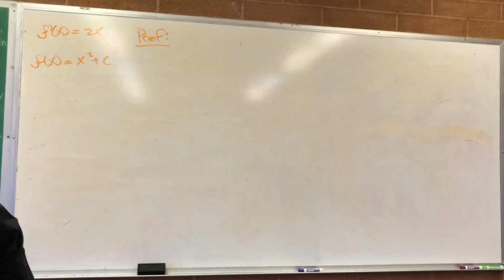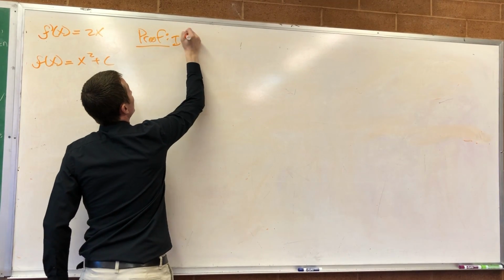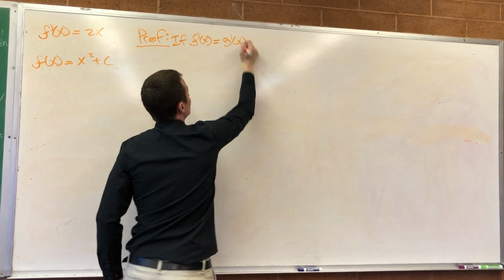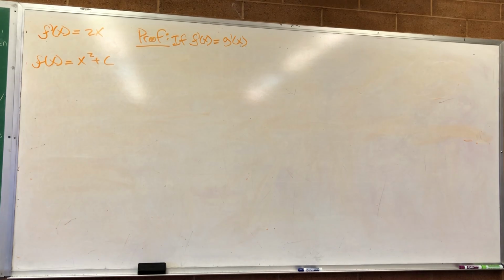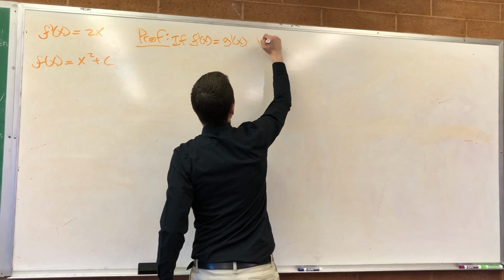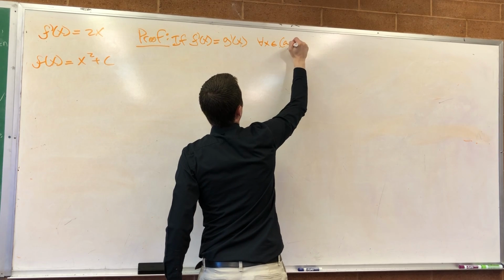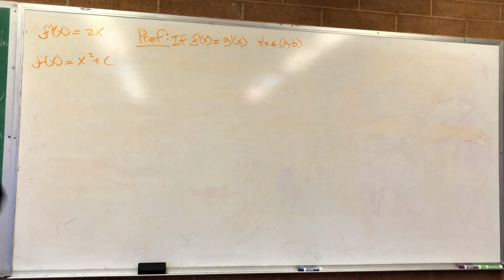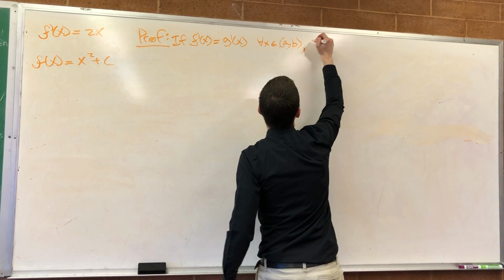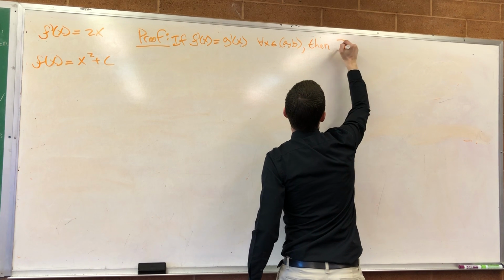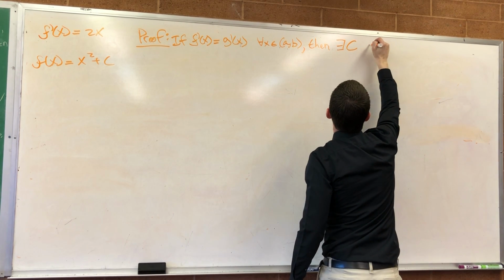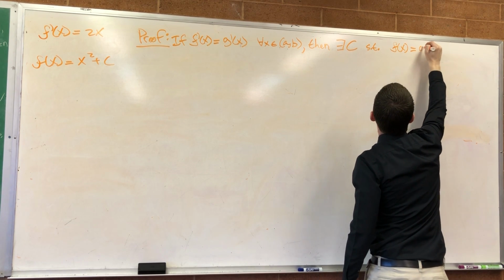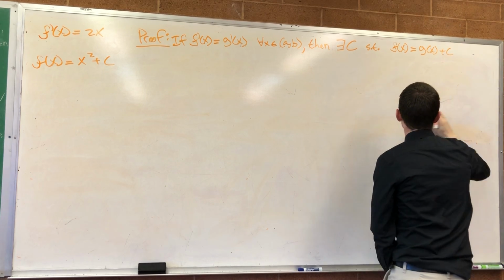We're doing a proof that if f prime of x is equal to g prime of x, for all x in some open interval a, b, then there exists some constant big C such that f of x is equal to g of x plus c.